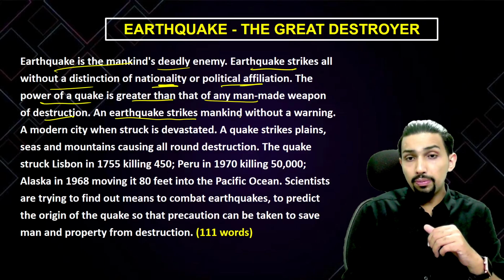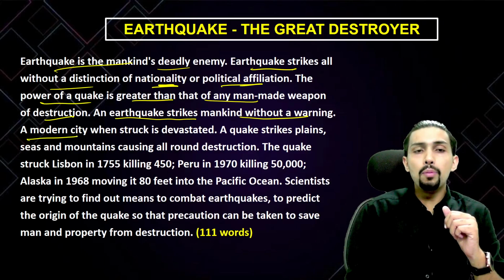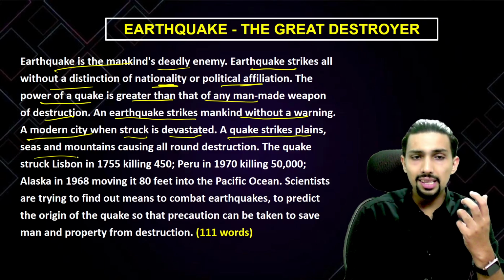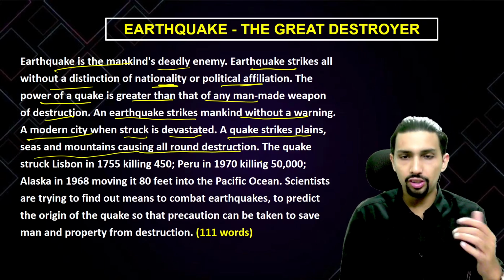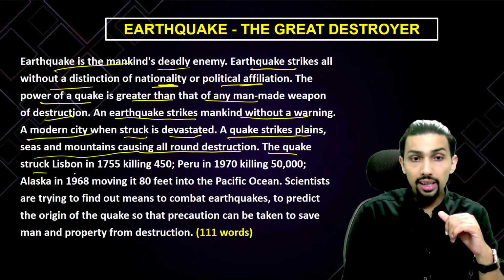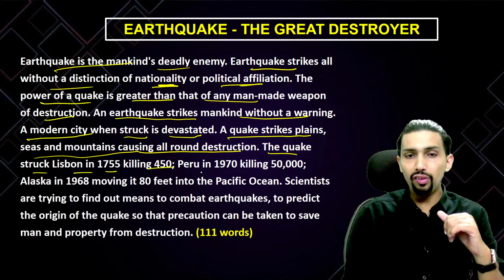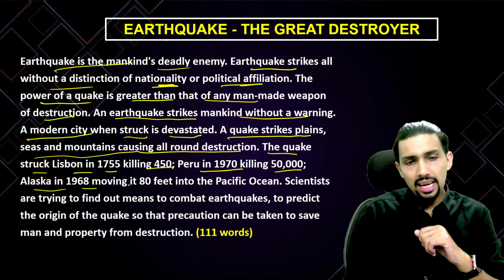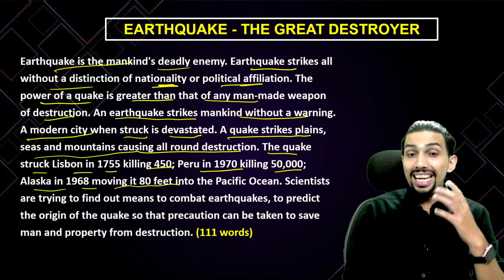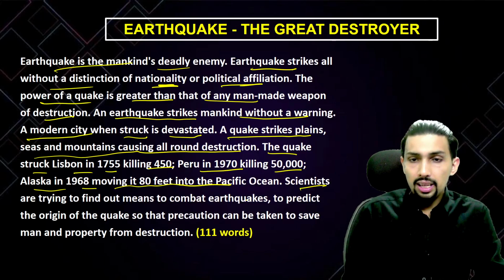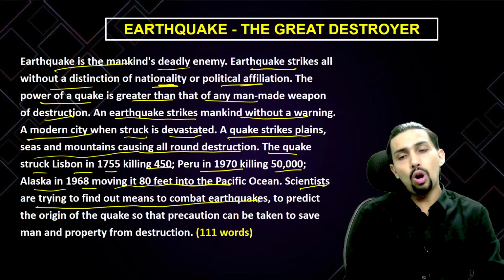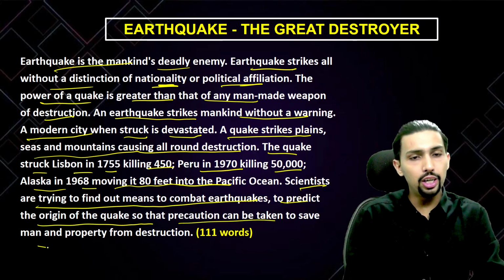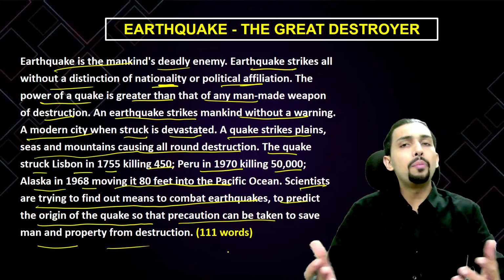An earthquake strikes mankind without a warning. A modern city when struck is devastated. A quake strikes plains, seas and mountains, causing all-round destruction. The quake struck Lisbon in 1755, killing 450, Peru in 1970, killing 50,000, and Alaska in 1968, moving it 80 feet into the Pacific Ocean. Scientists are trying to find out means to combat earthquakes and to predict the origin of the quake so that precaution can be taken to save men and property from destruction.